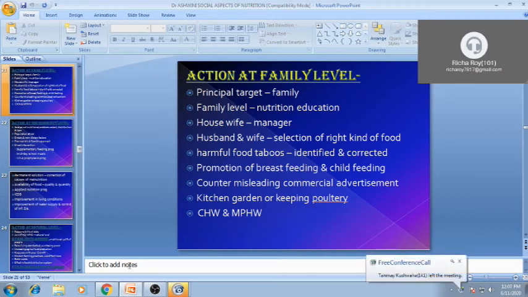Whatever harmful food taboos are there will not change in a single day; it is not like that, many days are required. And other things like a kitchen garden or a poultry farm nearby, we will advise them. That is family level action.